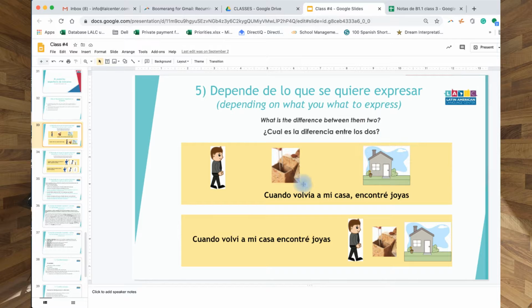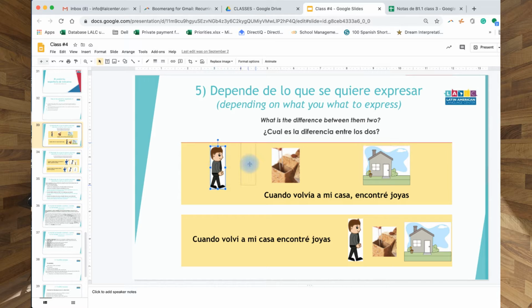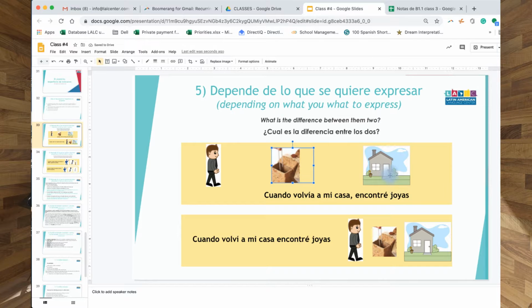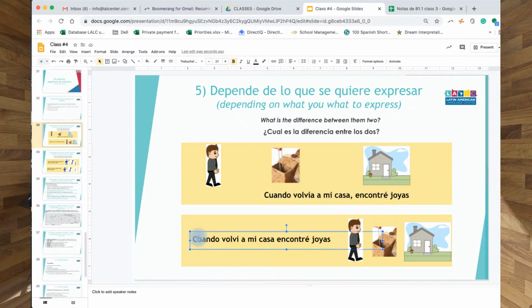We're going to see first this one, which depends on the context of what you want to express. Okay, so what is the difference between these two? ¿Cuál es la diferencia entre los dos? Cuando volvía a mi casa, I was returning home. Encontré joyas. So when I was returning home, I found jewelry, joyas. Then, cuando volví a mi casa, encontré las joyas. So, when I was returning home, I found the jewelry. When I returned home, I found the jewelry.